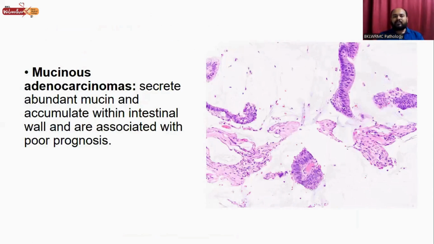Another subtype of this adenocarcinoma: the cells of this gland secrete mucin. So here, these are the malignant glands, and they secrete this mucin. All this is the mucin. This is the gland, malignant gland. This is also malignant gland, and this is the mucin. So the cells in these tumors secrete the mucin, so it is called mucinous adenocarcinoma.